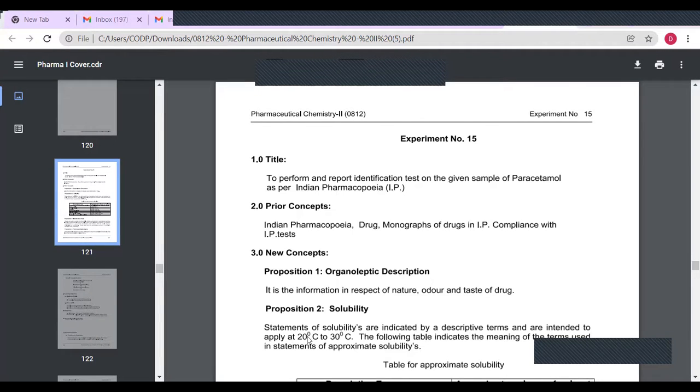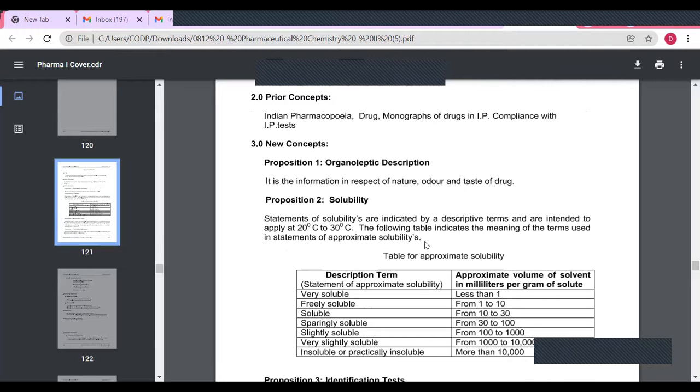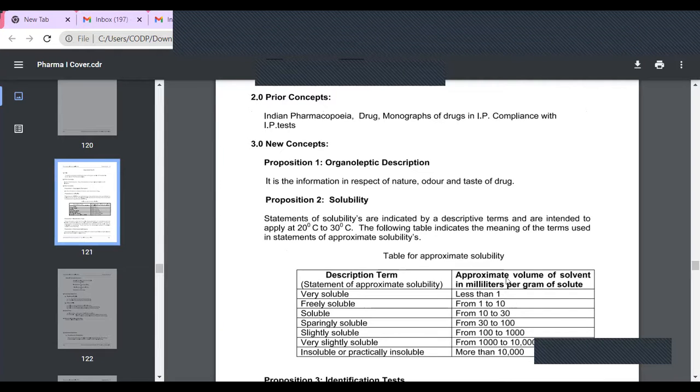Then second is proposition second, solubility. Statement of solubilities are indicated by the descriptive terms and are intended to apply at 20 degrees Celsius to 30 degrees Celsius. The following table indicates the meaning of the terms used in statement of approximate solubility. Here will be the solubility table for the drugs.